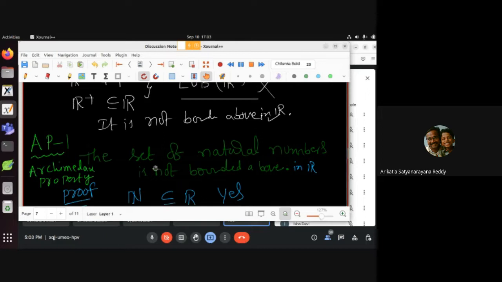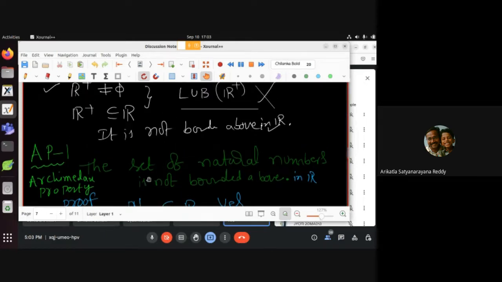One of you can tell the proof. The set of natural numbers is not bounded above in R. Ashish, go ahead. How do you prove that the set of natural numbers is not bounded above in R?